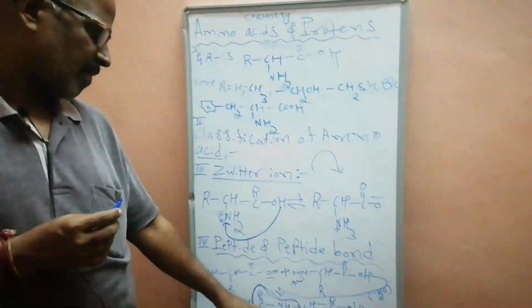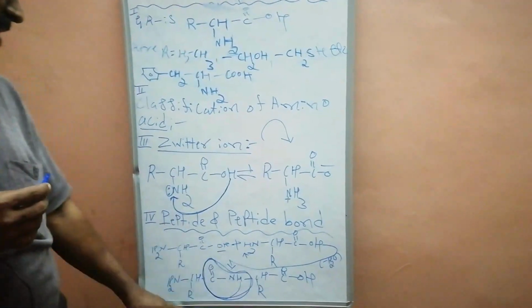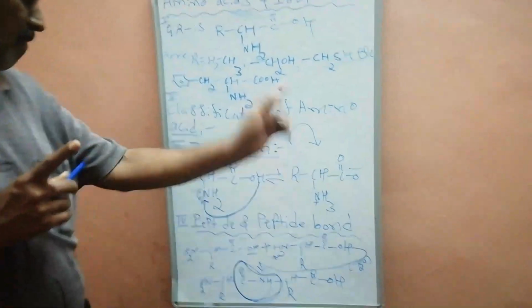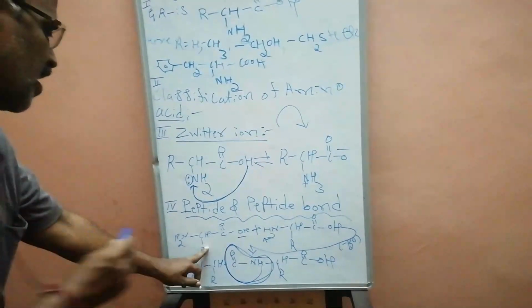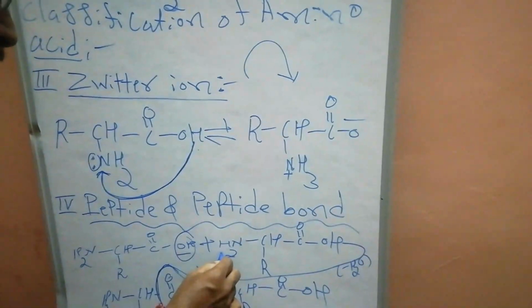This is called a dipeptide. A dipeptide is made up of two amino acid molecules. How many peptide bonds does a dipeptide have? Only one peptide bond. How is the peptide bond formed? The OH of one amino acid molecule combines with the H of another amino acid molecule.